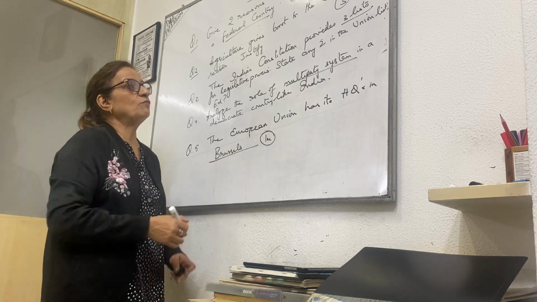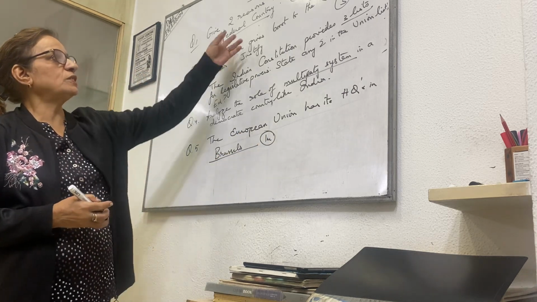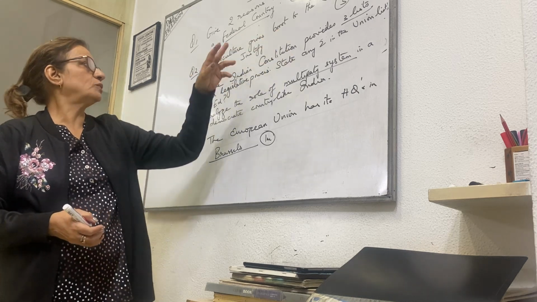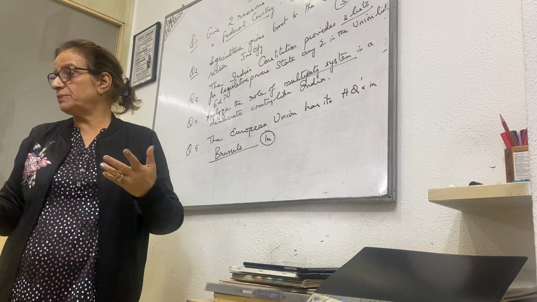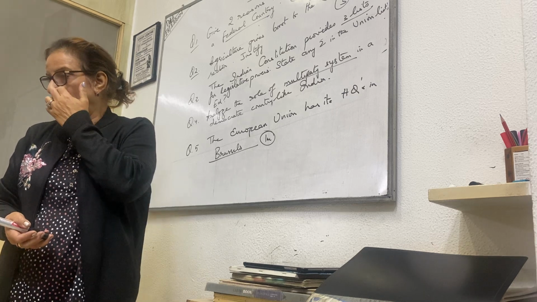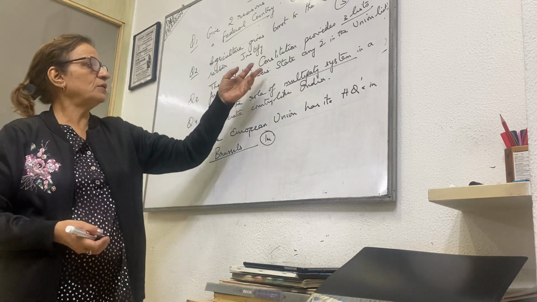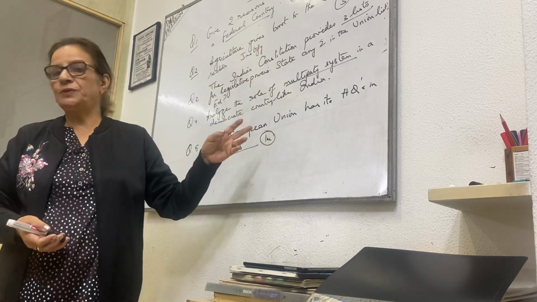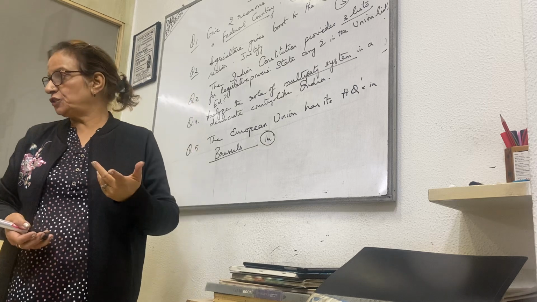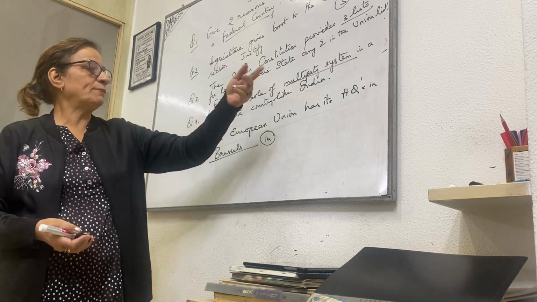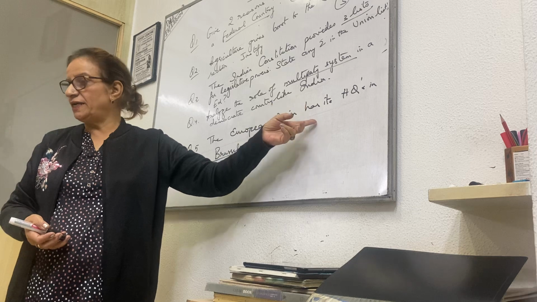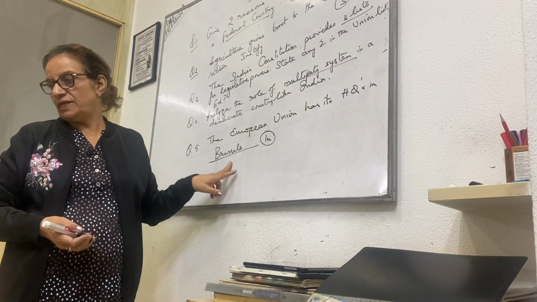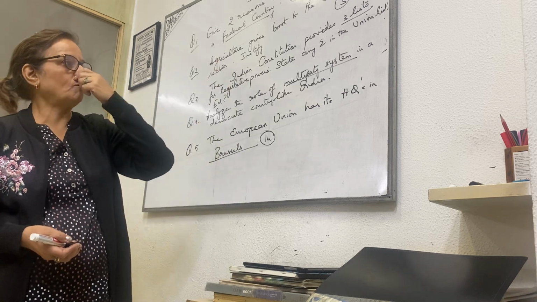So students, today I gave you 5 questions. First was give 2 reasons to state that India is a federal country, 2 marks. Second, agriculture gives a boost to the industrial sector, justify. Please give examples to make your points more effective. Third question, the Indian Constitution provides 3 lists for legislative powers. State any 2 in the union list, and education comes in which list? Fourth, analyze the role of multi-party system in a democratic country like India. And fifth was the European Union has its headquarters in Brussels. So these were the 5 questions.